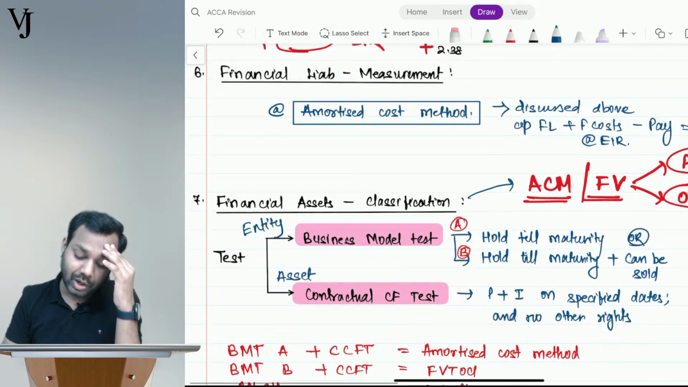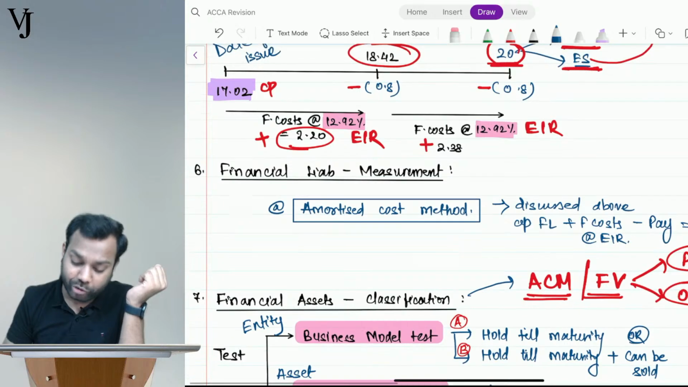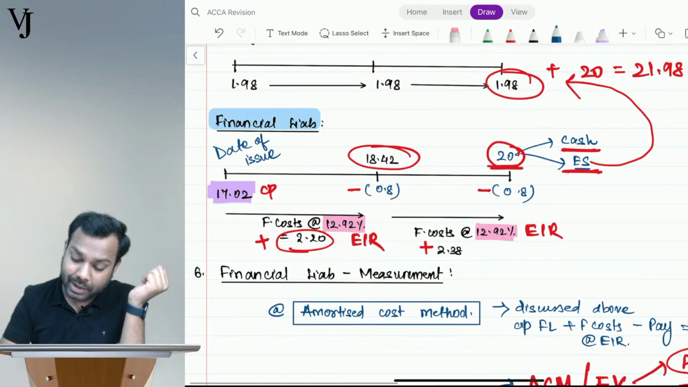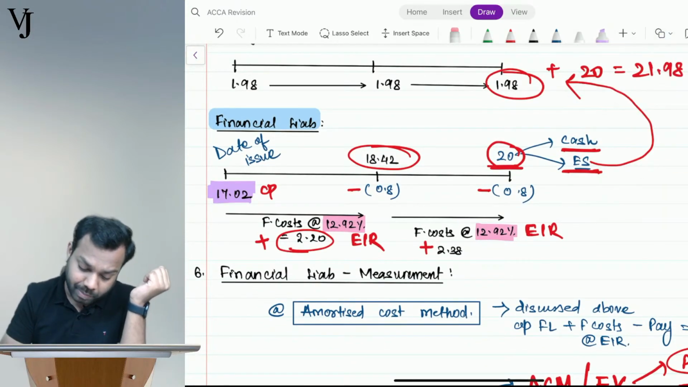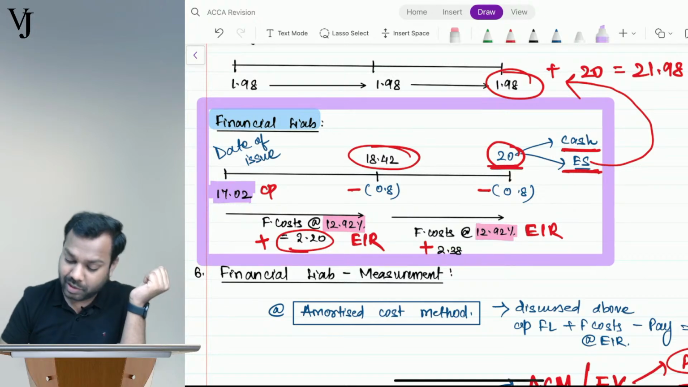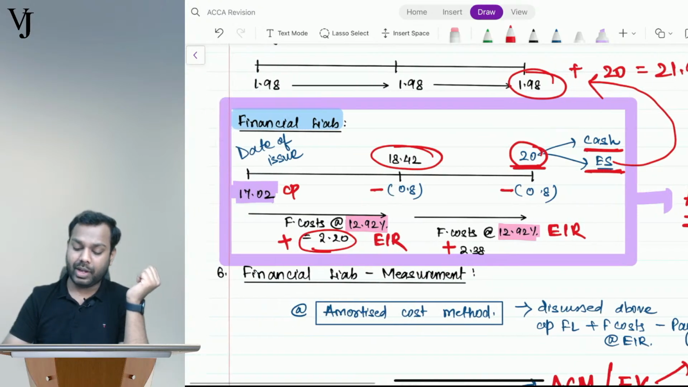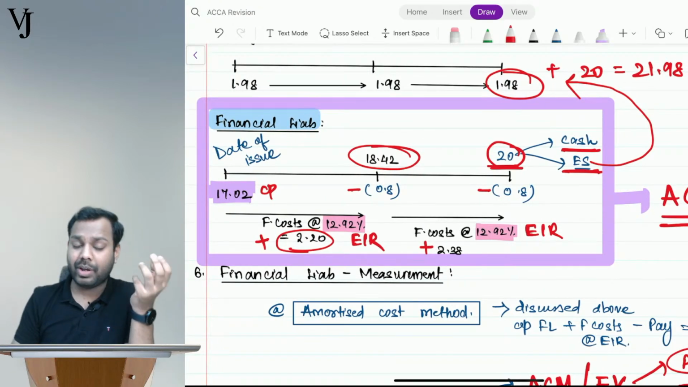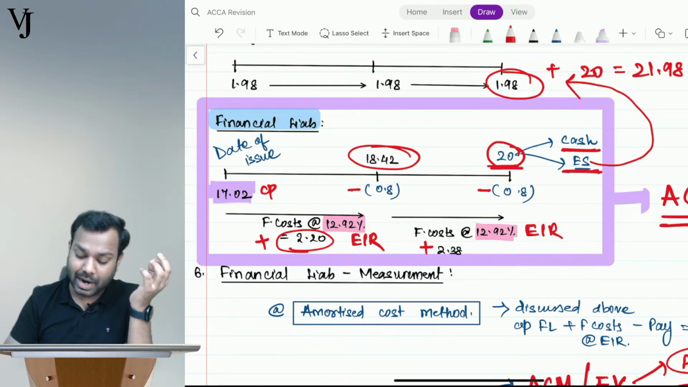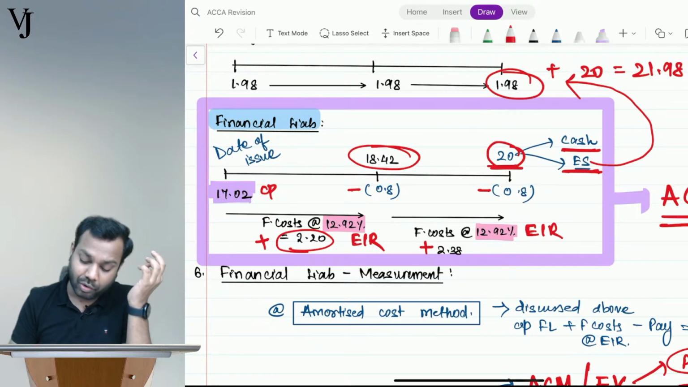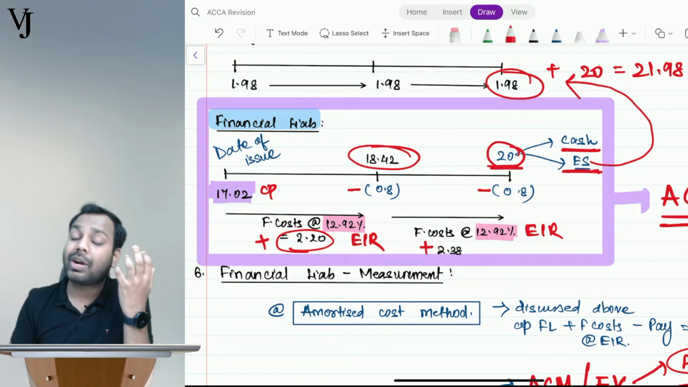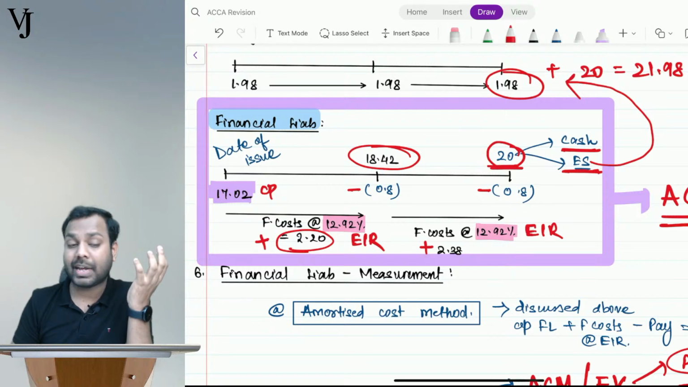Aditya, you are asking me how to measure at amortized cost method. This method of financial liability is called amortized cost method, wherein we calculate the effective interest rate, wherein we calculate the finance cost at the effective interest rate on the carrying amount: opening plus finance cost minus payment is equal to closing. This is what is called amortized cost method.